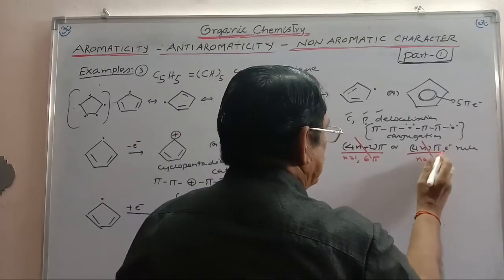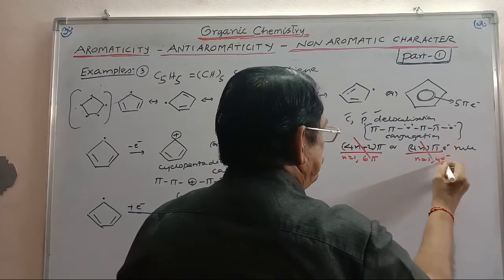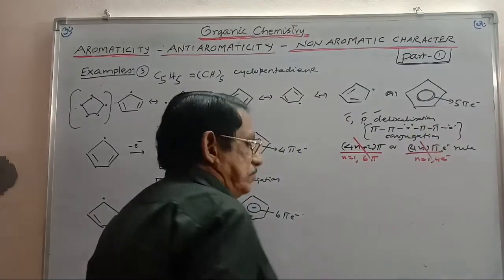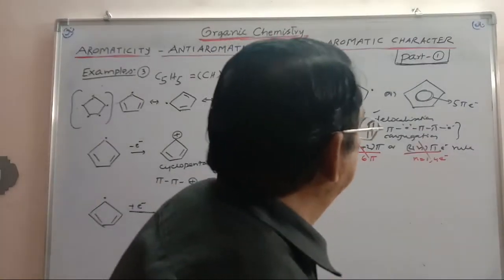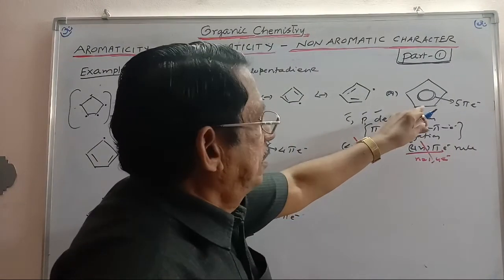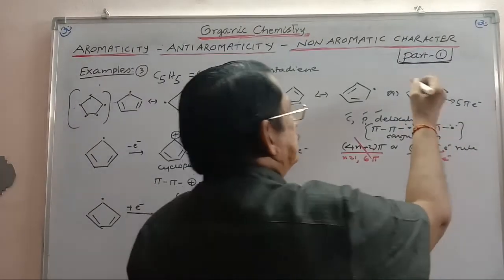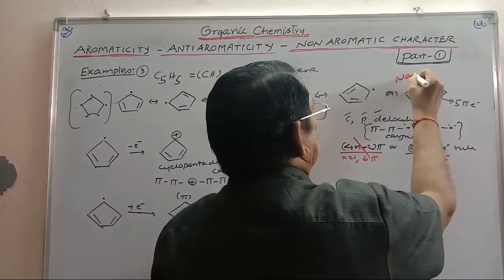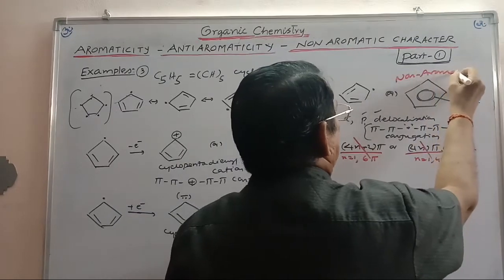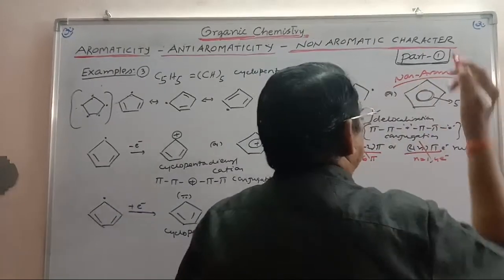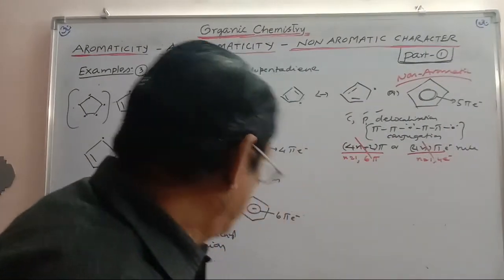For n is equal to 1, 4 electrons should be there. It is neither 6 nor 4, it is in between them. And that is why this is neither aromatic nor anti-aromatic. So what do you call this? This is non-aromatic.